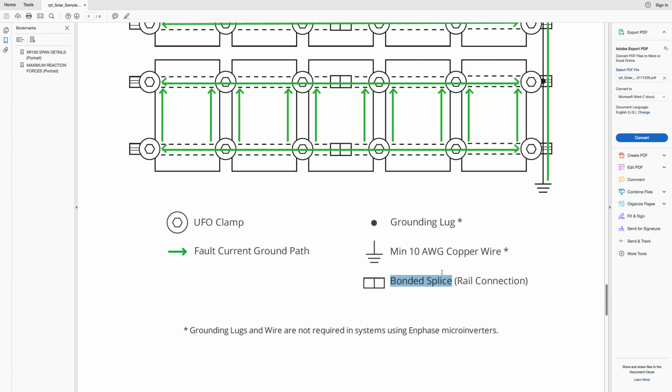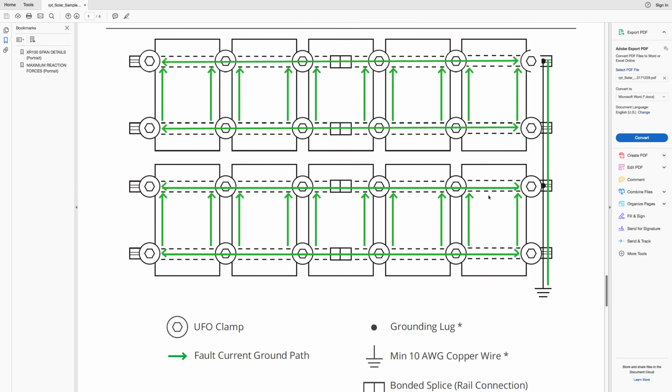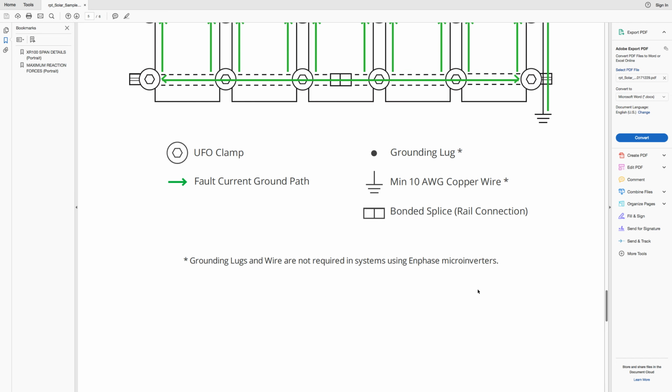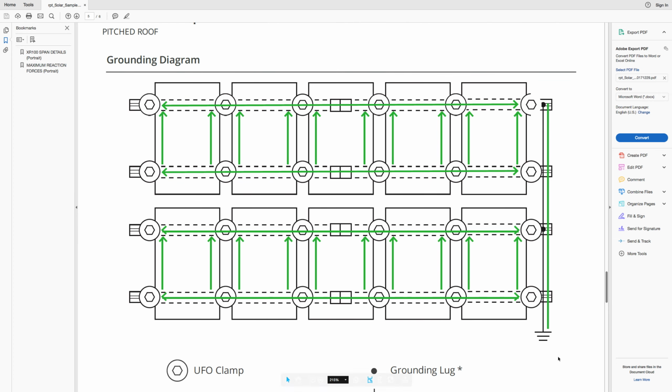And here's the most interesting part though. For my system, it says very specifically grounding lugs and wire are not required in systems using Enphase microinverters. That was one of the reasons why I use the Iron Ridge system, is that using the Iron Ridge racking and those Enphase microinverters together, I did not have to do any of this work with adding this heavy copper cable and specifically grounding everything that way. It was just a way to save time, cost, and simplify the system. But for most PV systems, you will need a grounding setup similar to this.